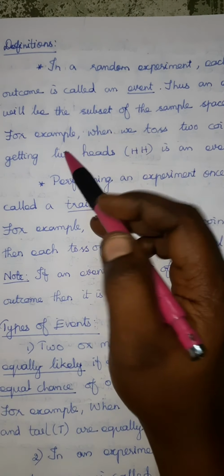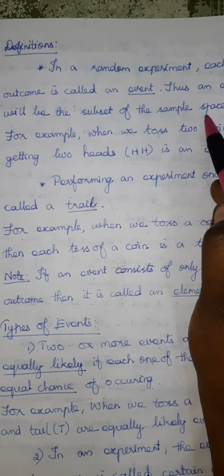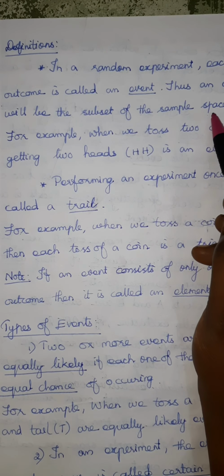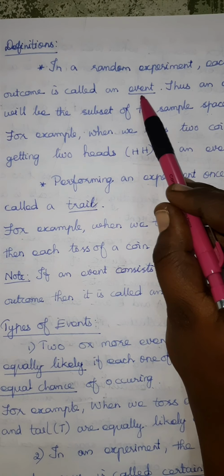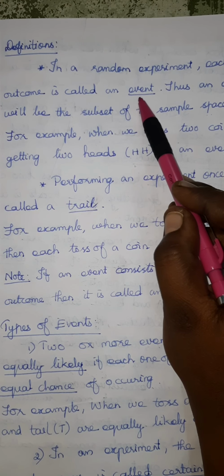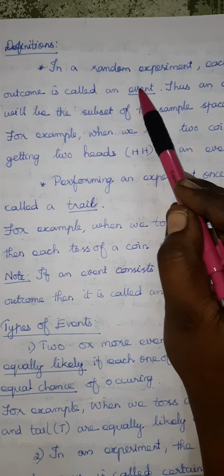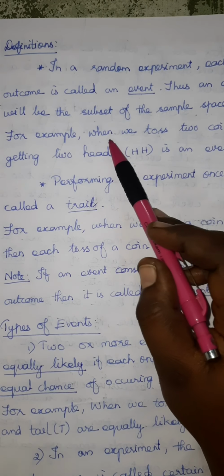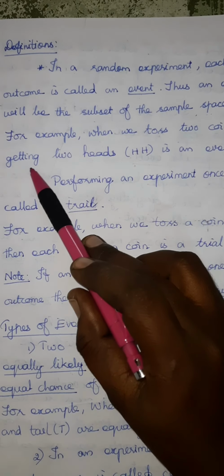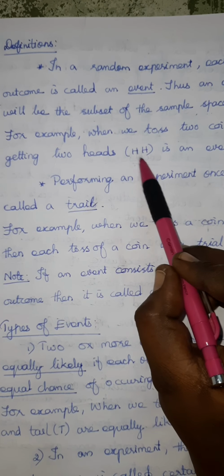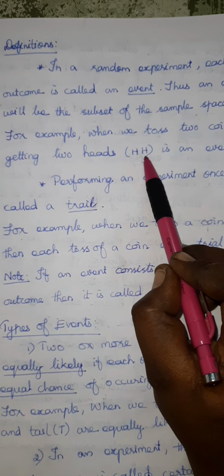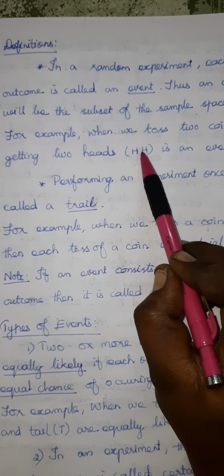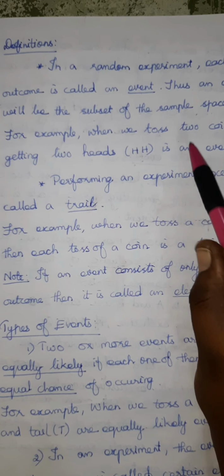Thus, an event will be a subset of the sample space. So, we are writing all possible outcomes in the sample space, and only separately we are mentioning the outcome in the event. So, event is the subset of the sample space. For example, when we toss two coins, getting two heads, only this chance we are writing, it is one event, so it is a subset of this total sample space.